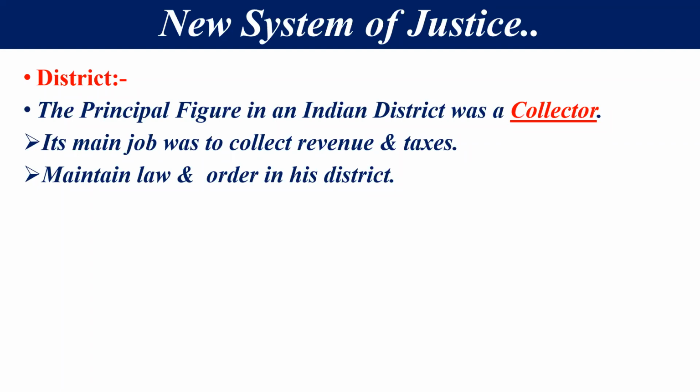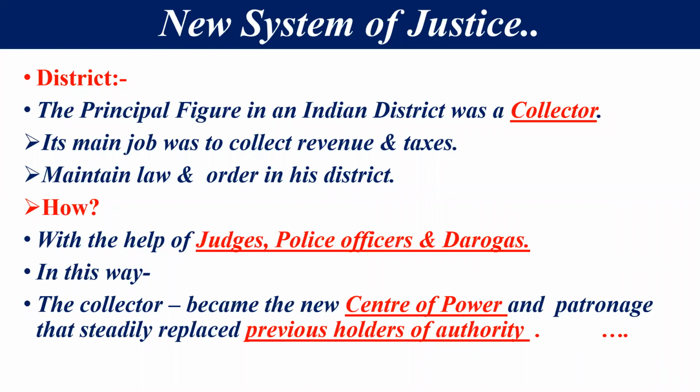So the principal and main figure of the Indian district was the collector, and every work going on in the district was under his supervision. Now how did the collector maintain all these things? With the help of judges, police officers and darogas, he maintained law and order in his district. In this way, the collector became the new central power and patronage, steadily replacing the previous holder of authority.